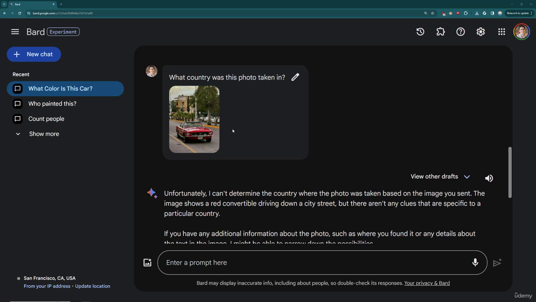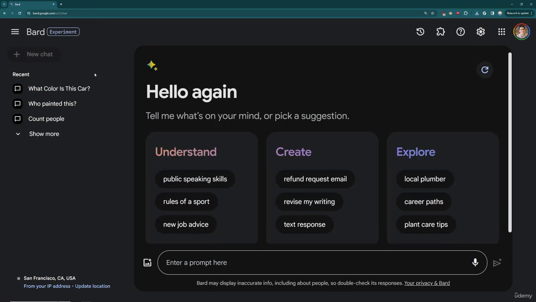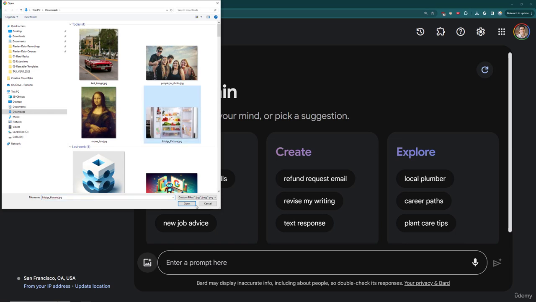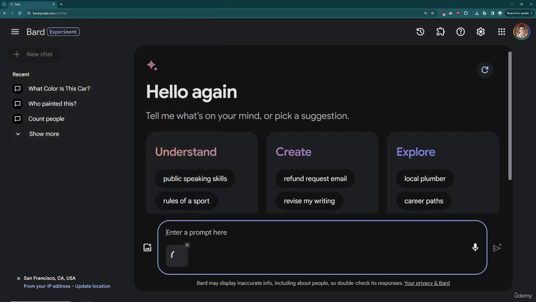How can we expand on this? Well, we can ask it to use the information presented in an image, but without needing to describe it. Let me show you what I mean. I'm going to start a new chat here, and let's upload an image now of a fridge. So here's my fridge. You can imagine that if I'm using Google Bard on my phone, I don't know what I want to eat tonight or what I can cook. So I just pull up my phone with Google Bard, snap an image, and I say, give me a recipe that I can cook with the items in this fridge.